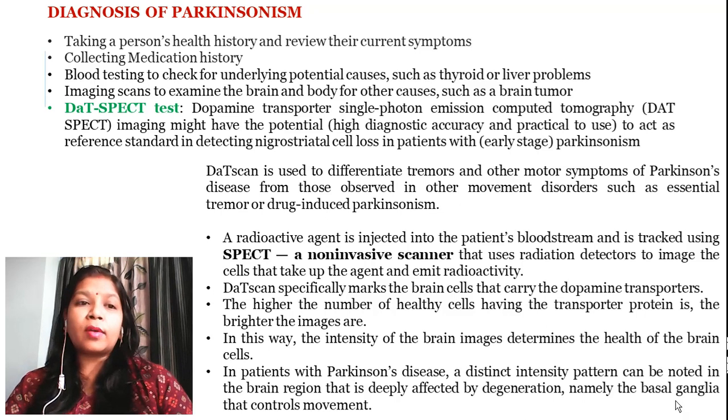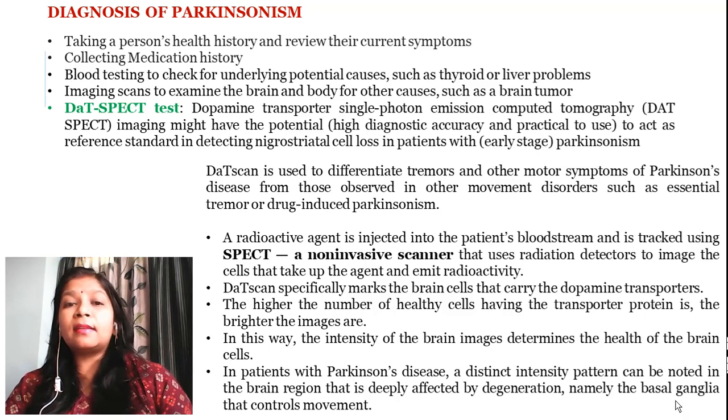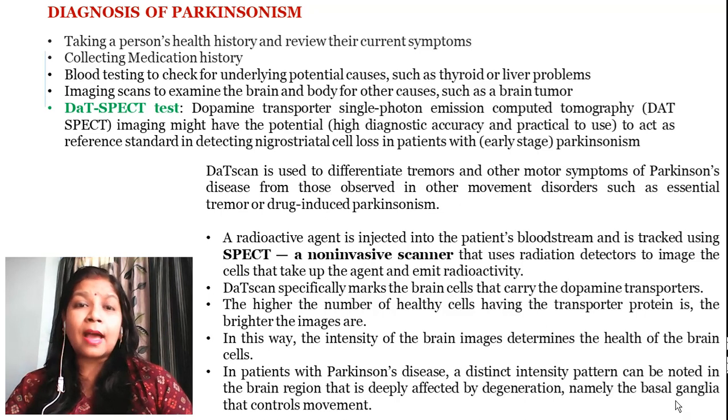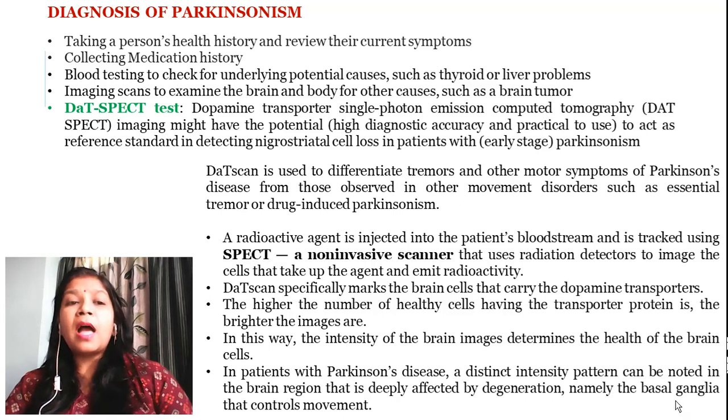Next, you can go for blood testing to look for potential causes like thyroid or liver problems. You can go for imaging scans to examine the brain and the body for other causes like a tumor in the brain or any kind of fluid buildup in the brain. After that, you can go for the DAT-SPECT test.